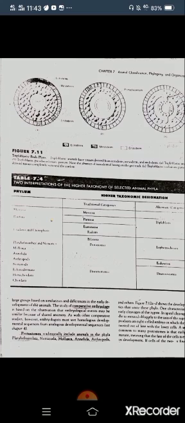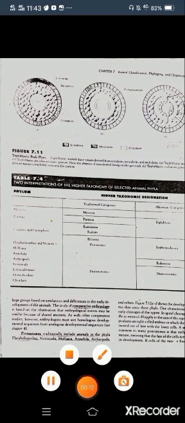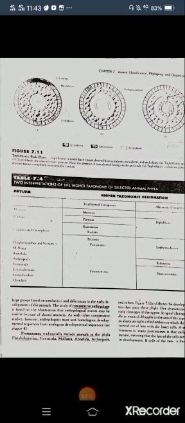Protostomes are what? We know the development process. Development starts from fertilization, then cleavage, then blastulation, then gastrulation, then organogenesis. In the blastulation, blastocoel is formed, and then blastulation leads to the gastrulation.